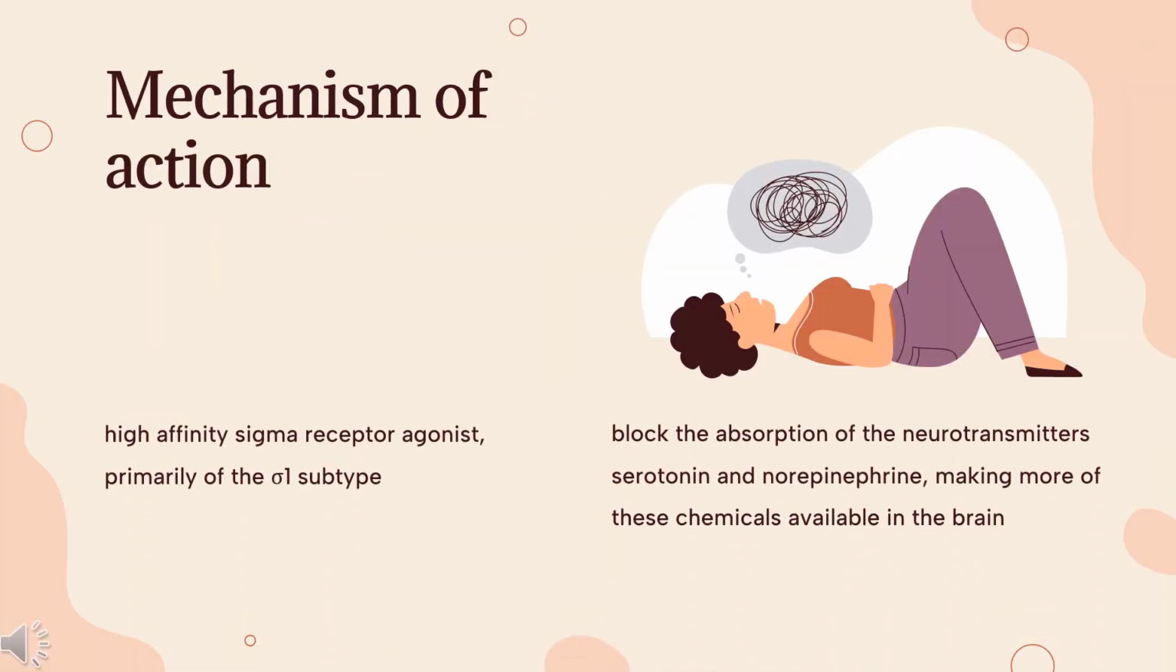Mechanism of action. Opipramol is a tricyclic antidepressant agent. Opipramol acts as a high-affinity sigma receptor agonist, primarily of the sigma-1 subtype, but also of the sigma-2 subtype with lower affinity. Cyclic antidepressants block the absorption of the neurotransmitters serotonin and norepinephrine, making more of these chemicals available in the brain.